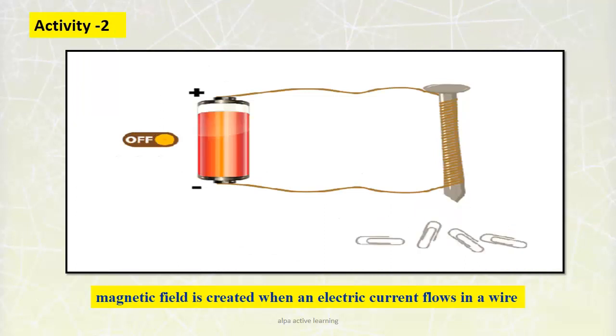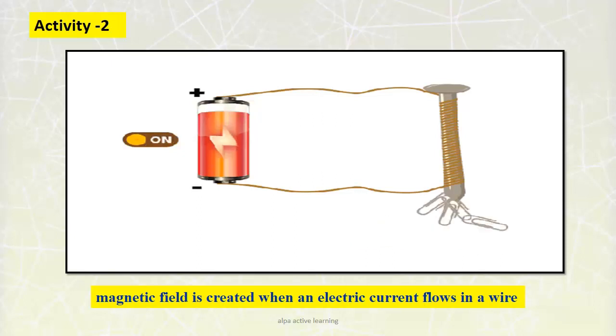Activity. Here, wind the insulated wire around the nail and connect the free ends of this wire to the two terminals of a battery. Now observe. Bring some small iron pins. What happened? As soon as the electric current flows, the iron pins get attracted. When there is no current, the pins are again at their place. Why did this happen? Because of the electric current, a magnetic field is created, and because of this the pins get attracted. So we can say a magnetic field is created when an electric current flows in a wire.